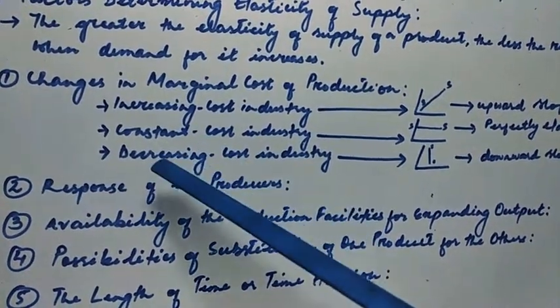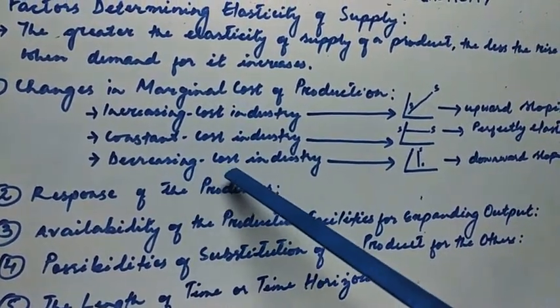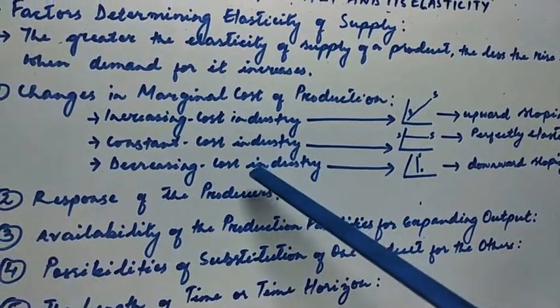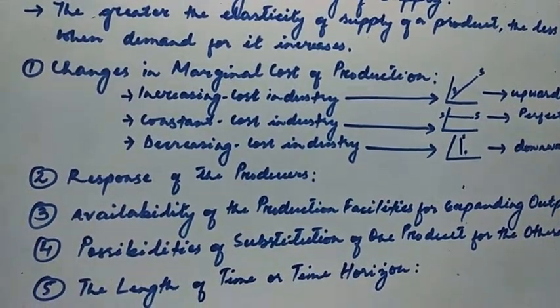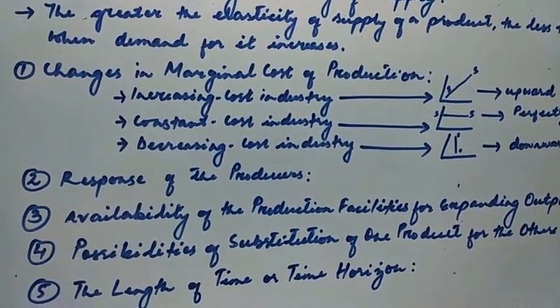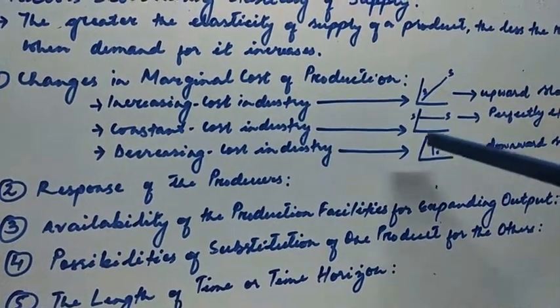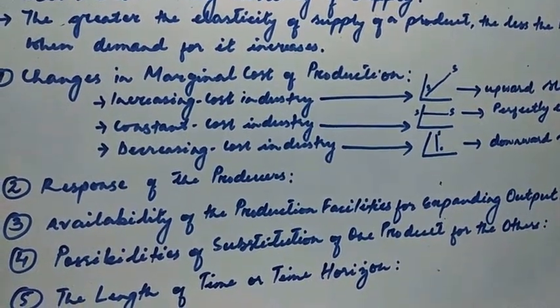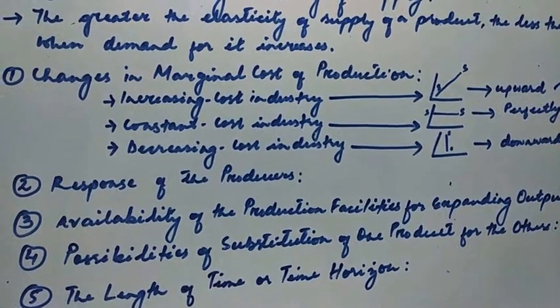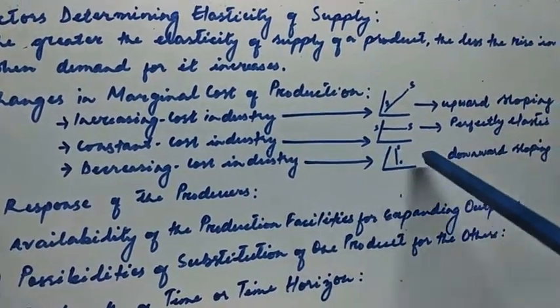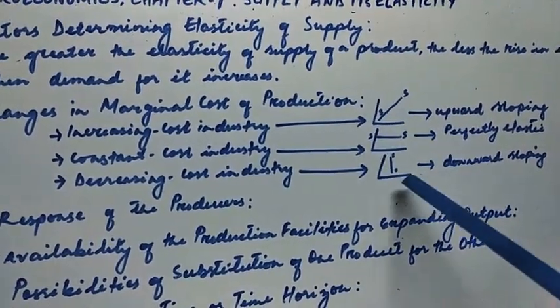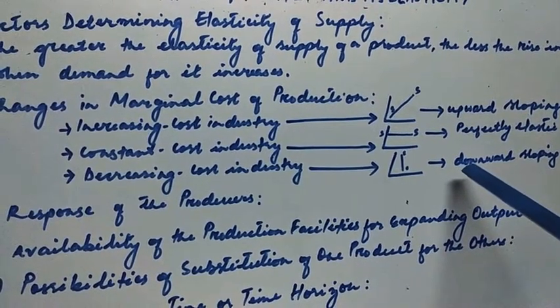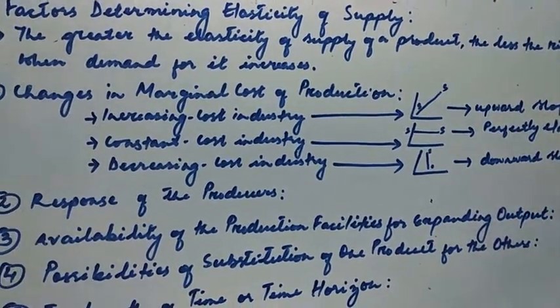The next and the last case that we have is the decreasing cost industry. In this case, the long run supply curve is downward sloping and therefore has a negative elasticity of supply. Why?